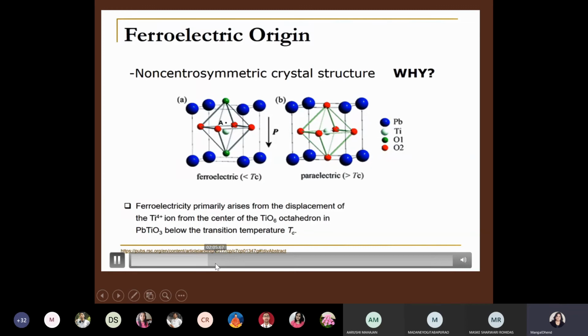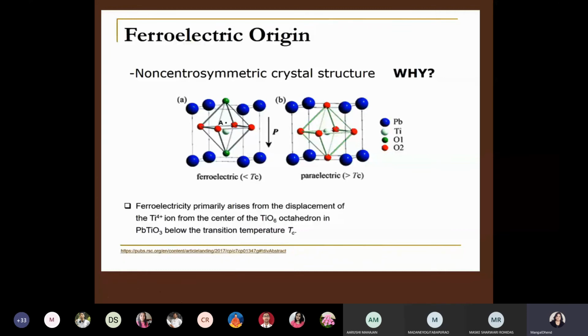If a field is applied in the direction of P, the titanium atom would be attracted upward to point A, resulting in a reverse dipole moment. This process carries up to the larger scales of the material, so through this method, above the polarization temperature T, the crystal structure is deformed and the titanium atom becomes placed in the center of the cell.